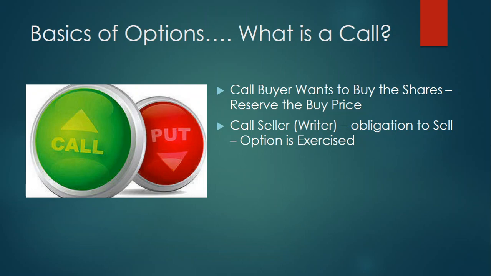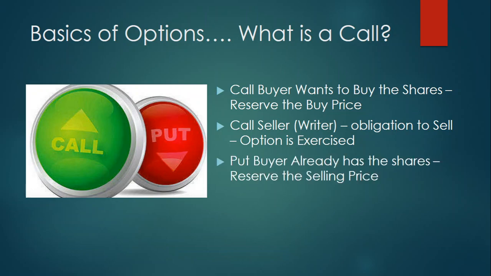The put is an opposite situation. A put buyer is somebody who already has the shares, but for some reason he doesn't want to sell them today. He believes that the market might fall. So now he wants to reserve his selling price. So he has a bearish attitude.